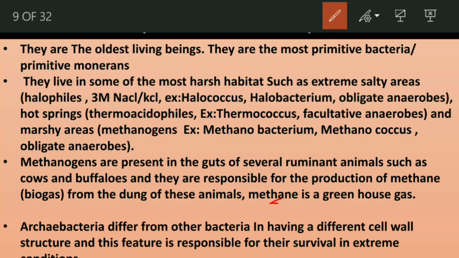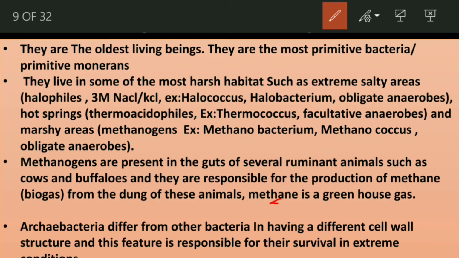Another important point is that archaebacteria differ from other bacteria such as eubacteria in having a different cell wall structure, and this feature is responsible for their survival in extreme conditions. We have already seen what the extreme conditions are: the salty areas, hot springs and marshy areas. These are extreme habitats, so in order to survive, they need a different kind of cell wall structure.